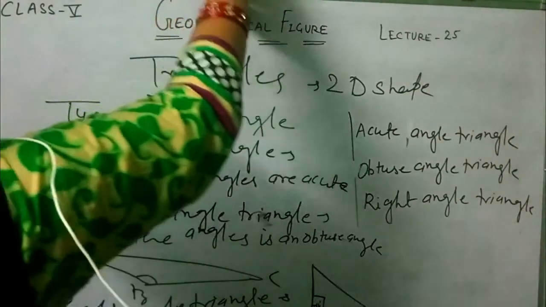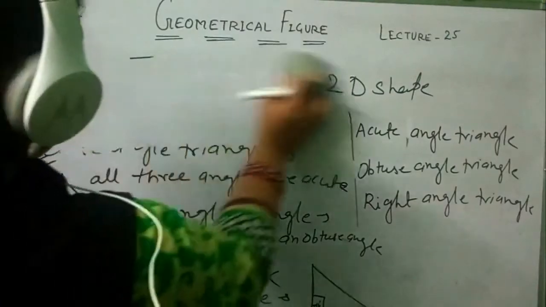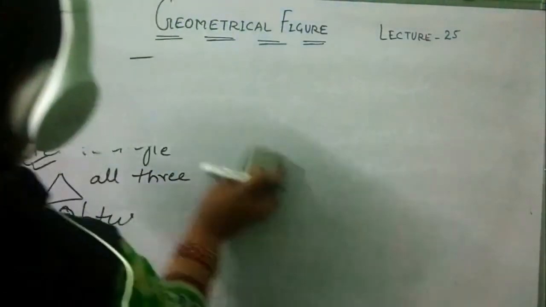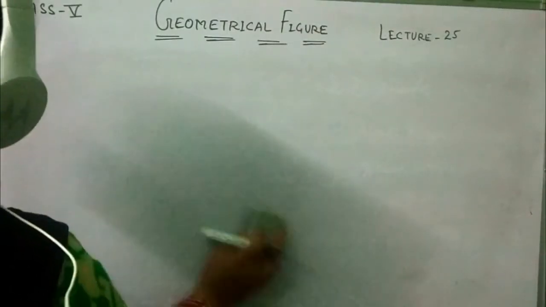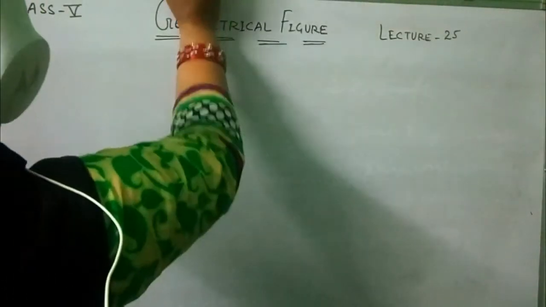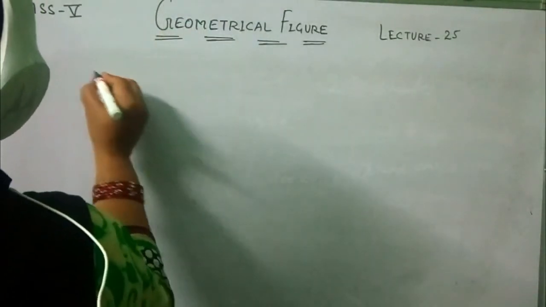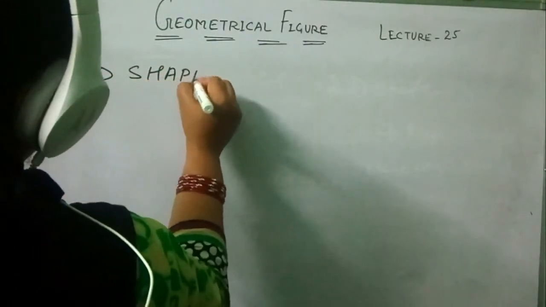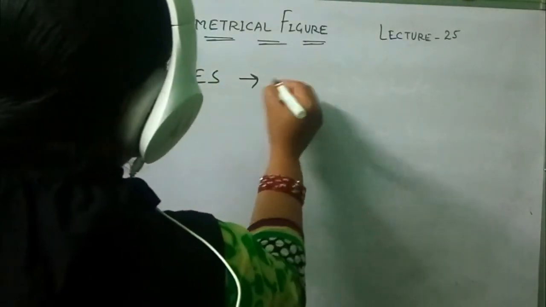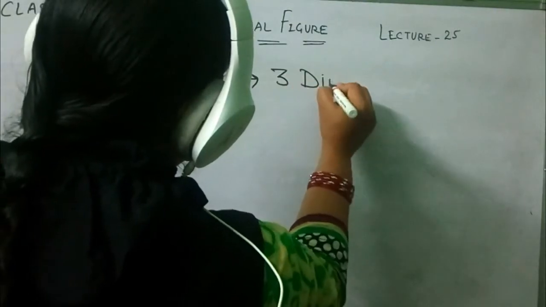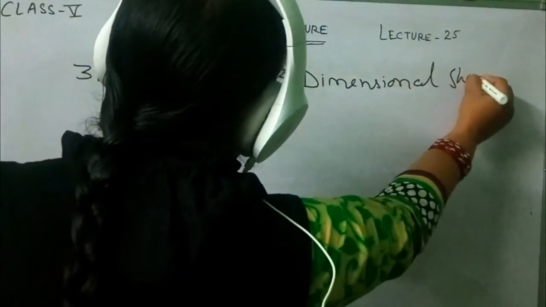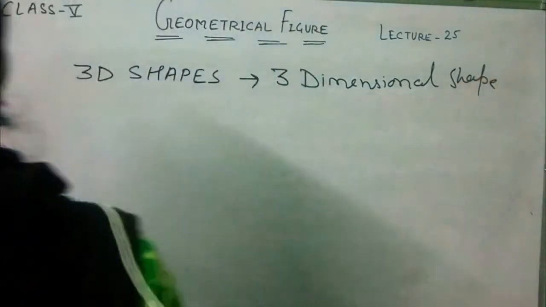So students, I will explain to you about the 3D shapes. 3D means three-dimensional. 3D shape, three-dimensional shape. What did I tell? Cube.